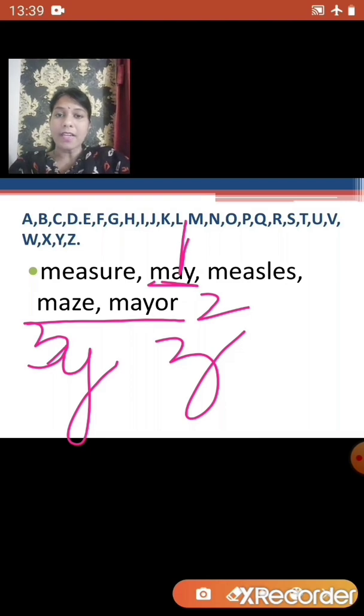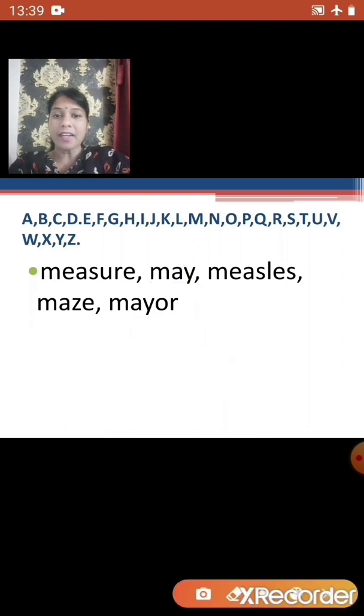So now let us arrange measure and measles. If you compare, the first three letters are the same for measure and measles. Even the fourth letter is the same. So now let us compare the fifth letter.